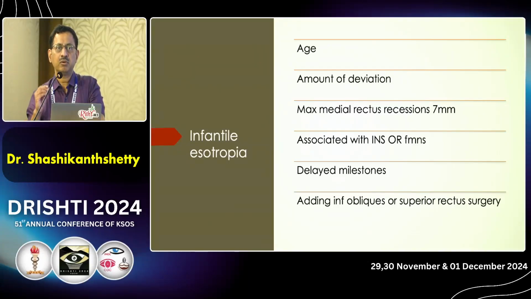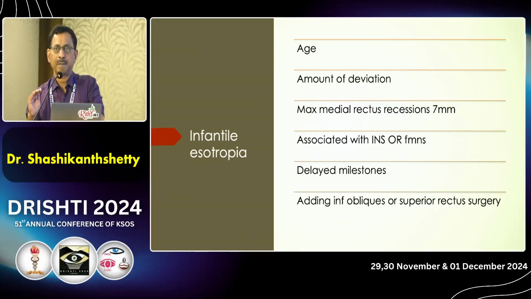These patients might have associated infantile nystagmus syndrome, or they may have something called fusion maldevelopment nystagmus syndrome. I think people will feel sleepy seeing those terminologies. There is nothing called a latent nystagmus. The patient can have fusion maldevelopment nystagmus, and it is important because the patient may have a head posture. If they have FMNS, they might keep a head posture to keep an adduction null. They bring the better eye into the adducted position and block the nystagmus. When you operate those patients, you will reduce their face turn as well as the esotropia.